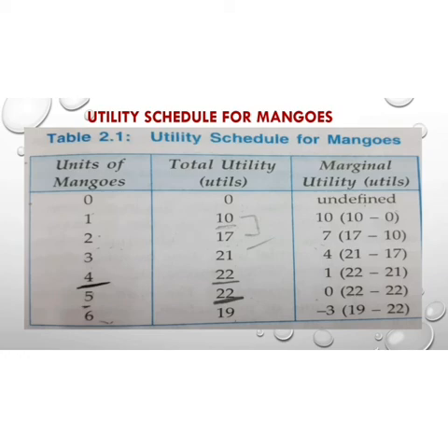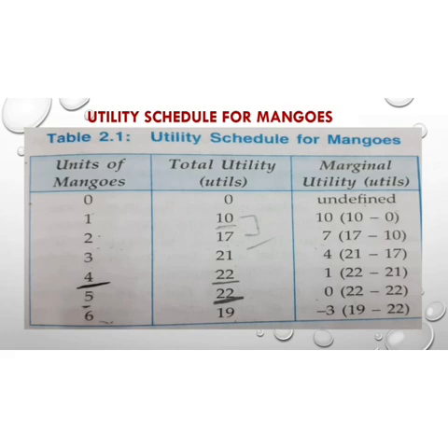Now here we have to understand another important concept, which is called diminishing marginal utility. As you see in the table of marginal utility, for the first mango it is 10, then 7, 4, 1, 0 and minus 3. What we observe from this table is that the marginal utility goes on decreasing. It means when we increase the consumption of units of mango, the marginal utility is decreasing.